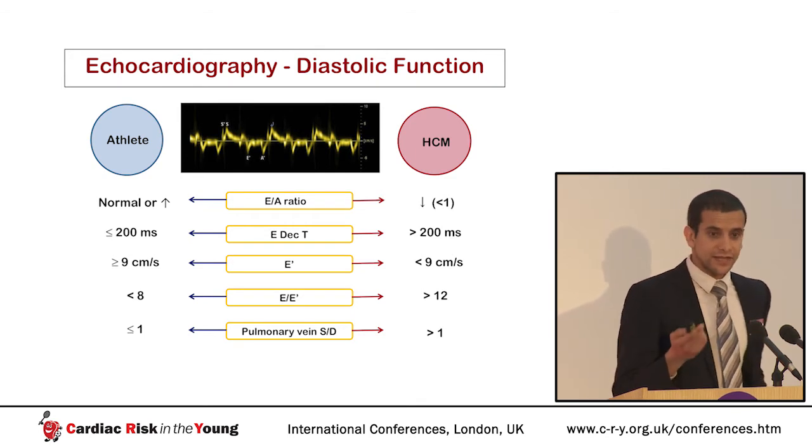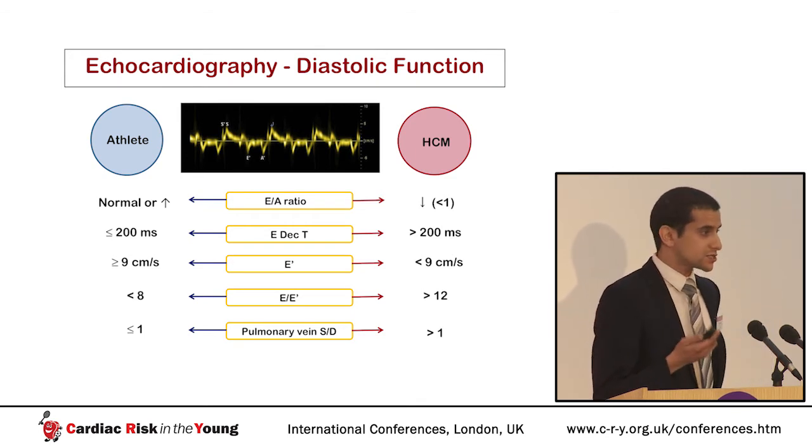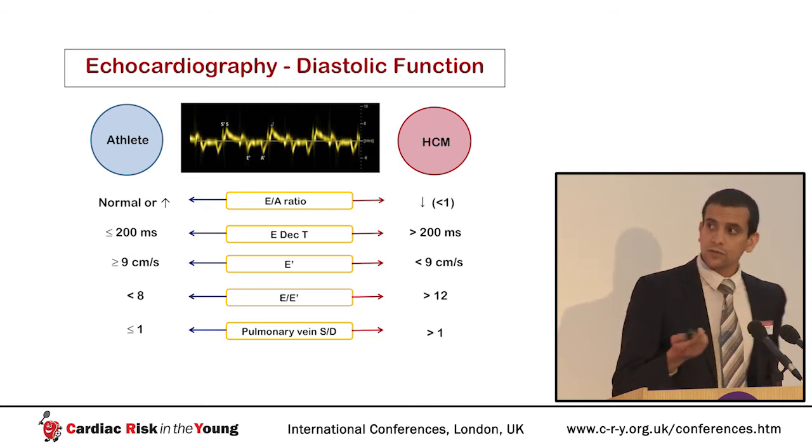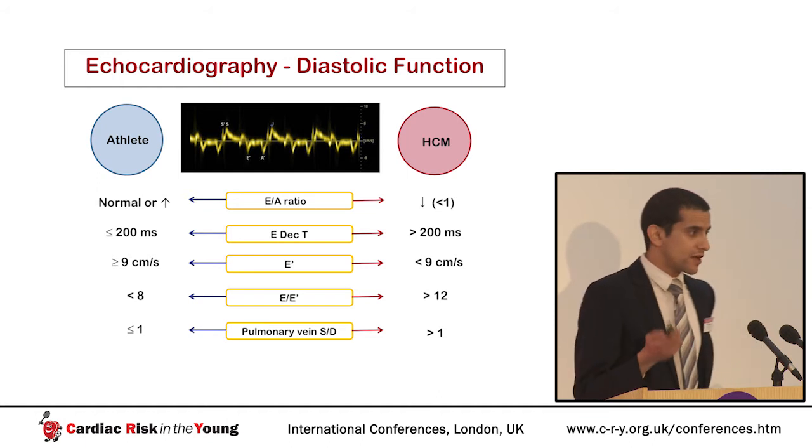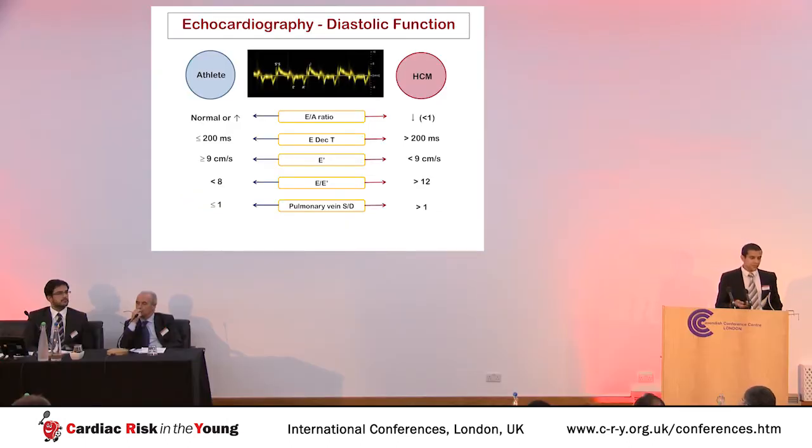And a very sensitive index is the ratio of systolic to diastolic flow in the pulmonary vein, which should be low in healthy athletes, but once again may be reversed very early in subclinical hypertrophic cardiomyopathy.